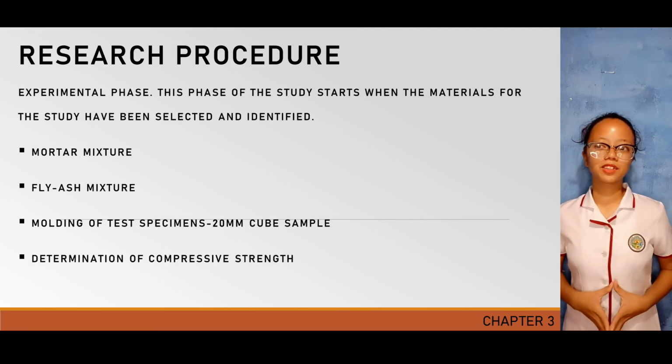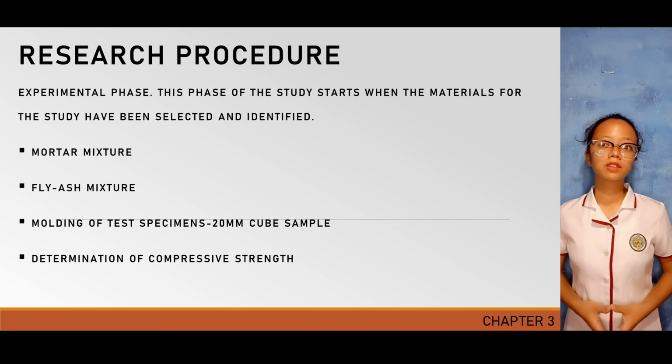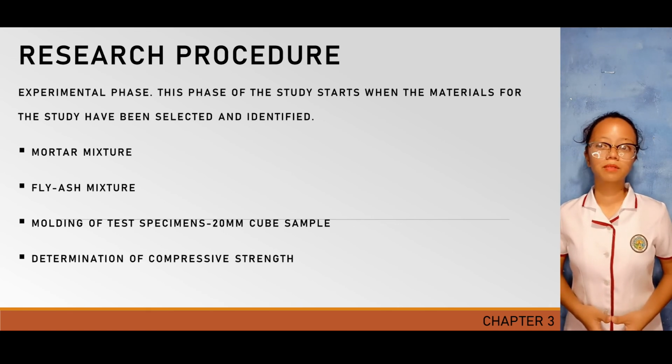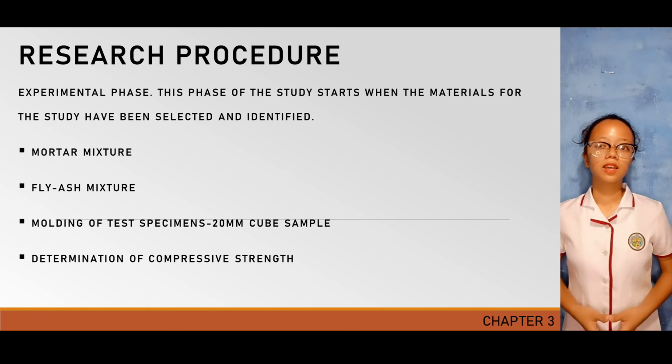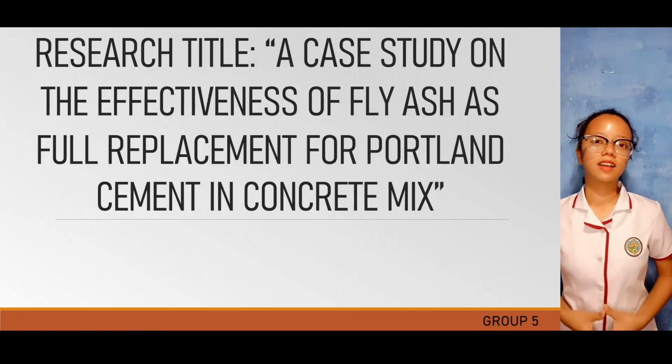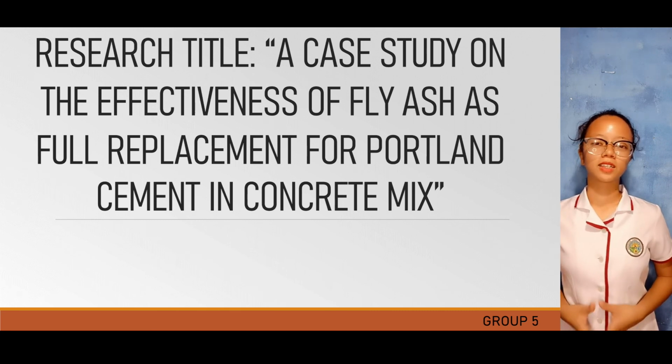In the determination of compressive strength, ASTM C109, the step would be conducted in a laboratory that has a testing machine. The researchers would prepare the plain concrete and the conventional concrete with fly ash and bring it to the laboratory. That is all for Chapters 1 and 3 of Group 5, entitled A Case Study on the Effectiveness of Fly Ash as Full Replacement of Portland Cement in Concrete Mix.